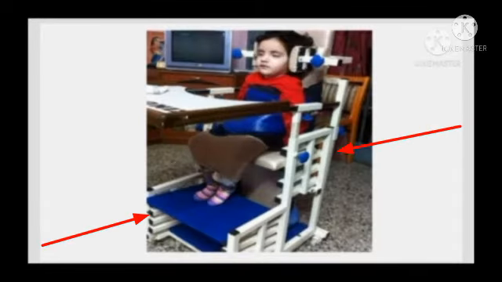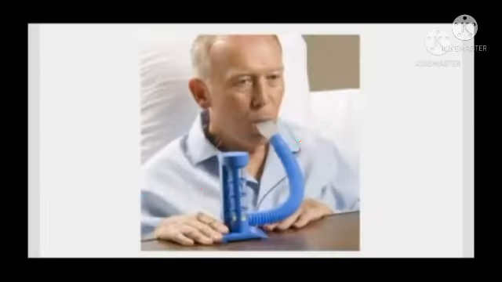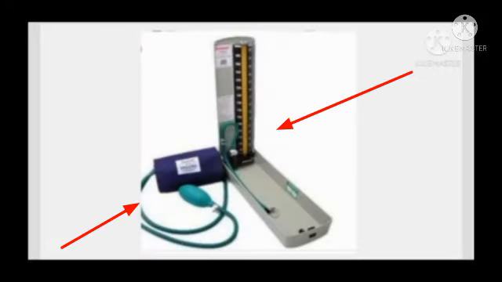Cerebral palsy chair. It is used especially for the children to give the support to the head and neck. Incentive spirometer. It is used for the breathing exercise. BP machine. It is used to check the blood pressure.